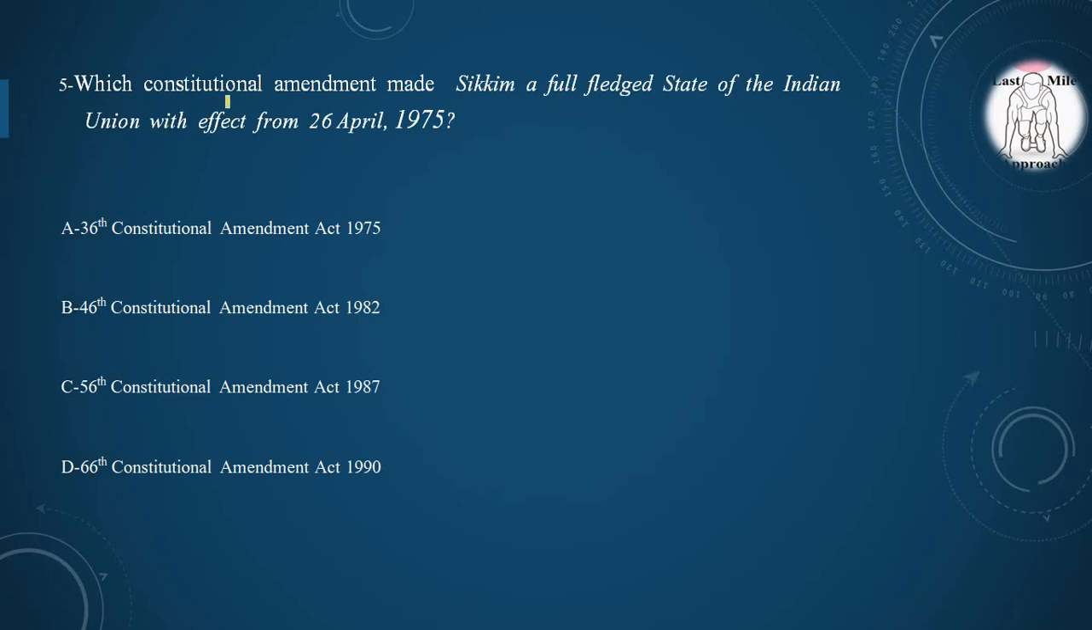Next question, which constitutional amendment made Sikkim a full-fledged state of the Indian Union with effect from 26 April 1975? Option A 36th Constitutional Amendment Act 1975, Option B 46th Constitutional Amendment Act 1982, Option C 56th Constitutional Amendment Act 1987, Option D 66th Constitutional Amendment Act 1990, and the correct option is option A. The 36th Constitutional Amendment Act 1975 made Sikkim a full-fledged state of the Indian Union. So option A is correct.